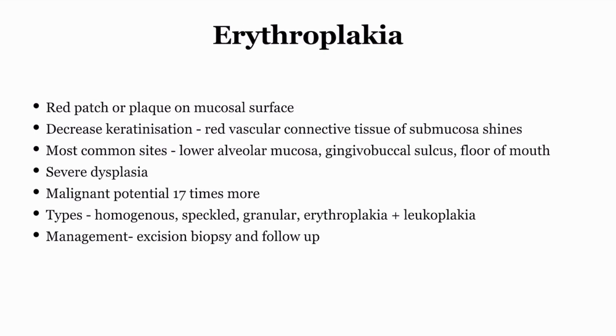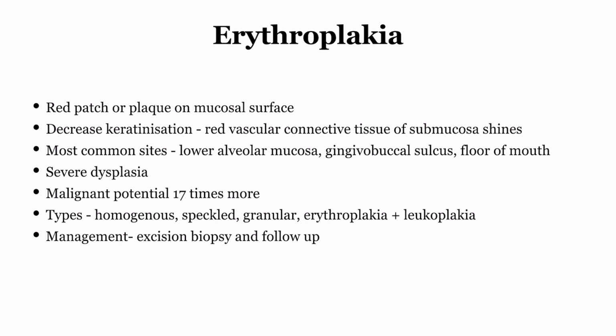Few words about erythroplakia. It is a red patch in comparison to leukoplakia, which was a white patch. Erythro means red color. So it is a red patch or plaque on the mucosal surface. There is decreased keratinization. That is, the red vascular connective tissue of the submucosa shines through, because if the keratin is not there, then the inner layer will shine through the upper layer. So there is red vascular connective tissue underneath that. Because of the decrease in keratinization, we can see the red color.